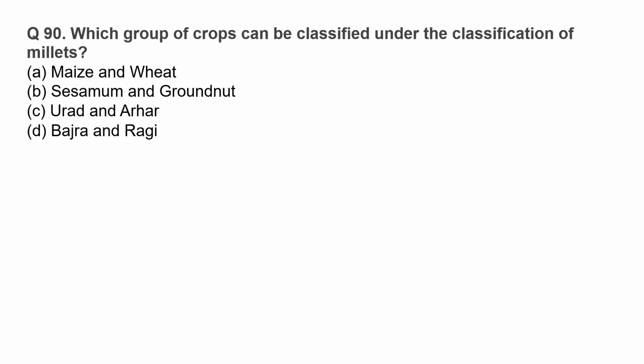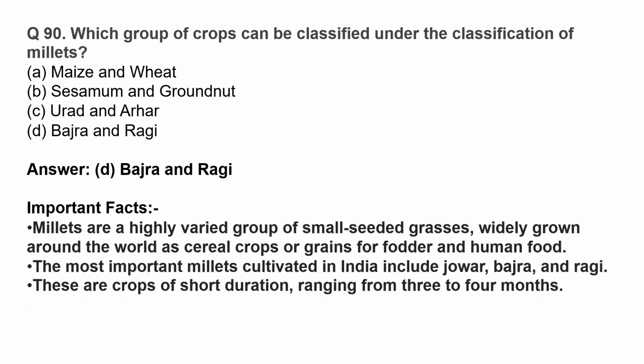Which group of crops can be classified under the classification of millets? Bajra and ragi. Millets are a highly varied group of small seeded grasses widely grown around the world as cereal crops or grains for fodder and human food. The most important millets cultivated in India include jowar, bajra, and ragi. These are crops of short duration ranging from 3 to 4 months.